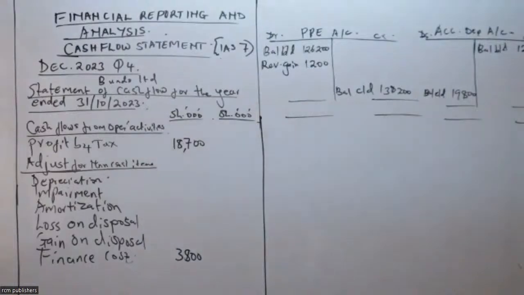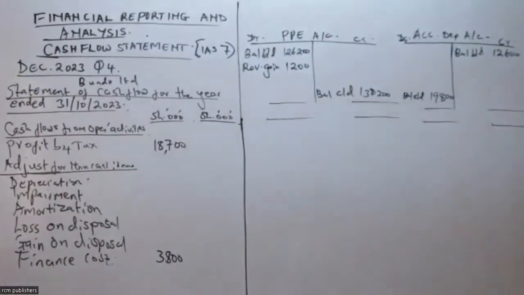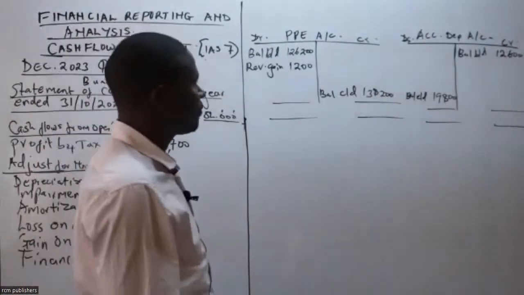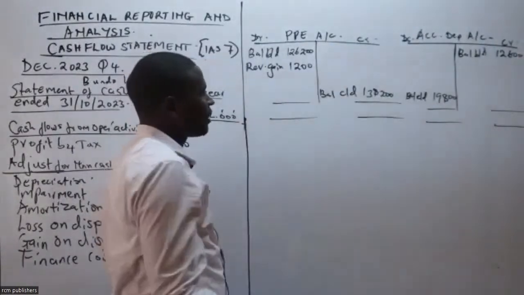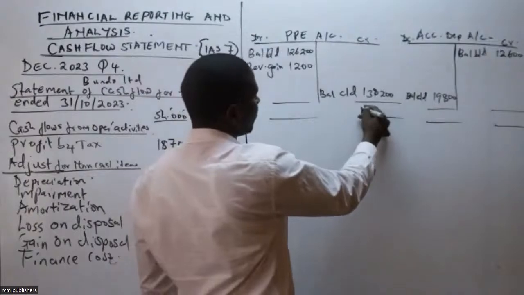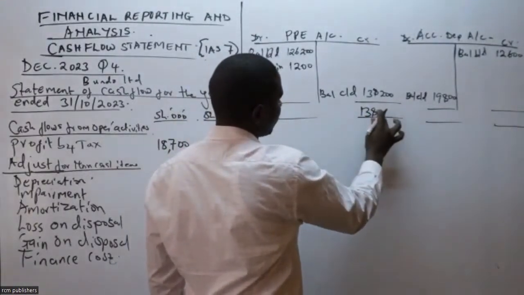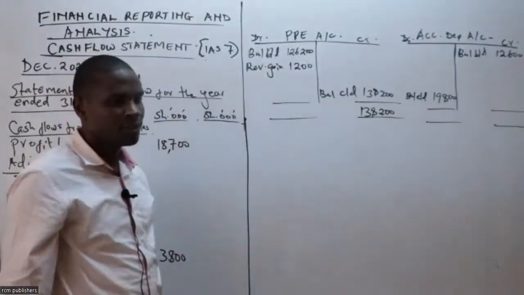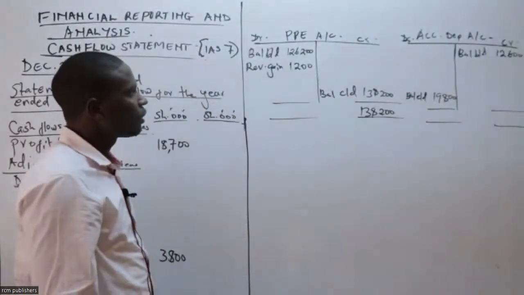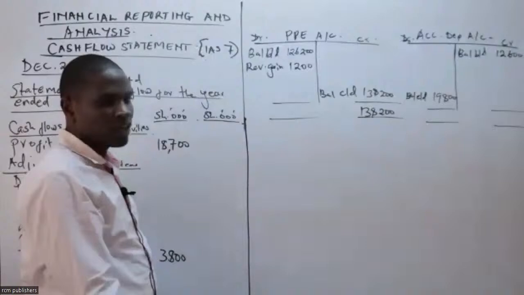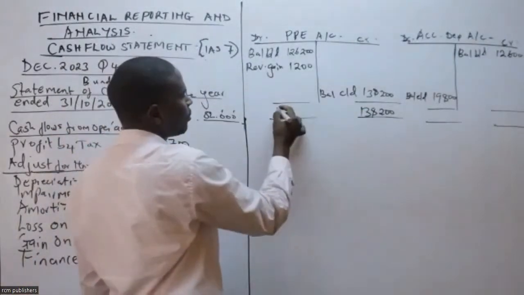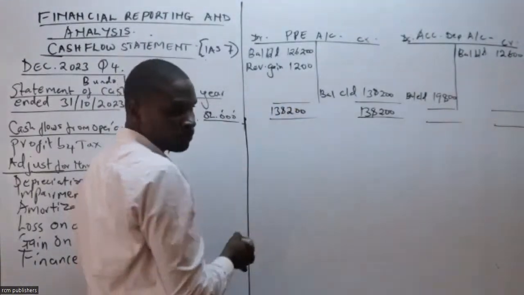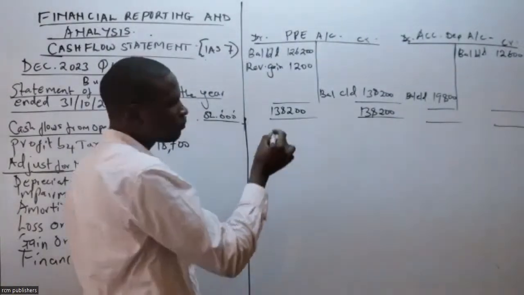So allow me to adjust a little. All right. Can you give me these figures? Can you give me the balancing figure this side? This side I have 138,200. This side, how much do I have? 127,400. Therefore, can you subtract 127,400 from this? Remember, it should balance at 138,200.